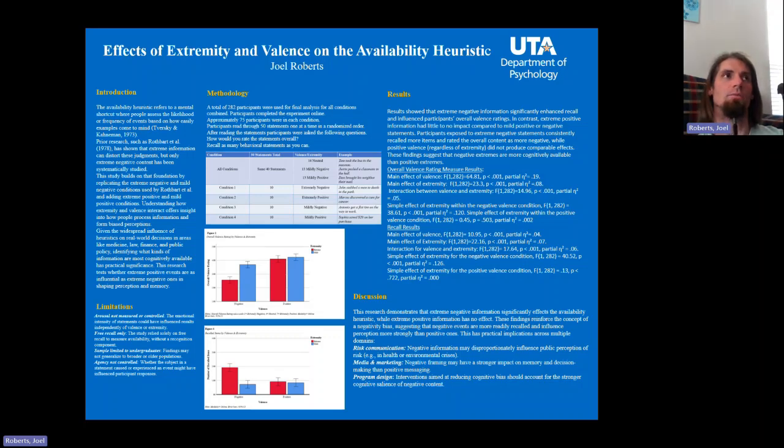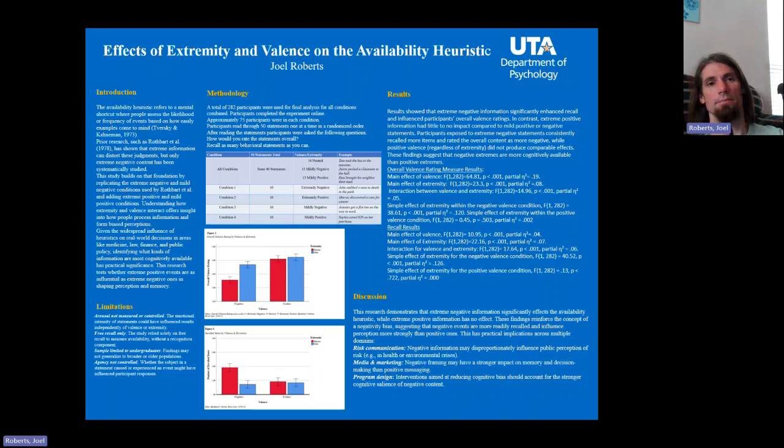What my study wanted to look at was that I noticed that in Rothbart's study, they only used negative information and they didn't use positive information. And there's been a lot of research which has shown that people are generally more sensitive to negative information. So I wanted to know if the availability heuristic was also affected to such a great degree by extreme positive information, or if there was an effect size there, but it just simply wasn't as large.